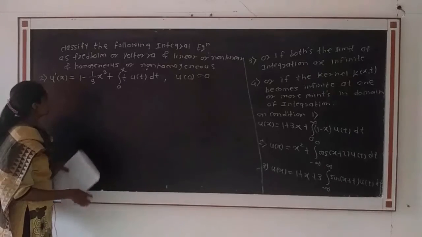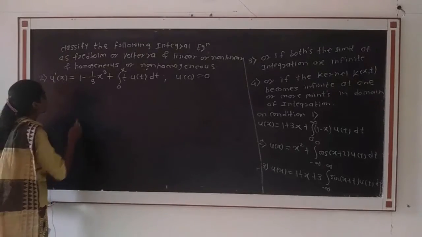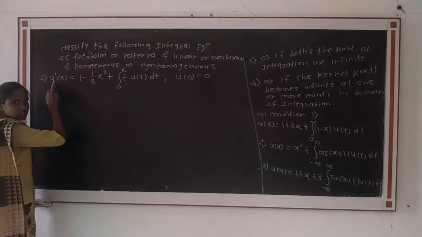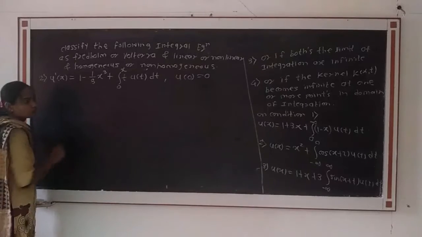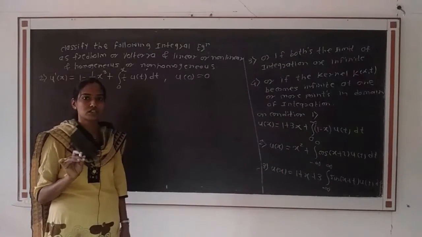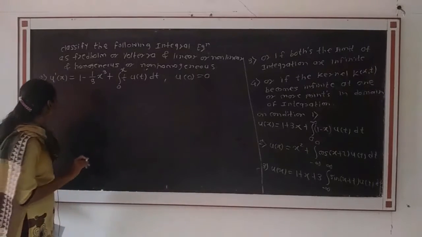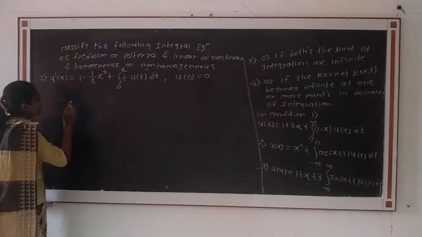Then again, if we observe the given integral equation, here the function u of x occurs in the form of an ordinary derivative. Therefore, we know that if the unknown function occurs in the form of an ordinary derivative outside of the integral, then the given integral equation is